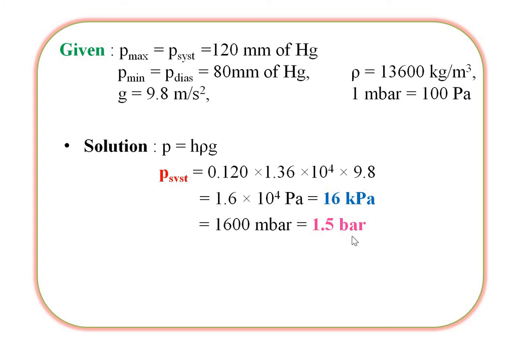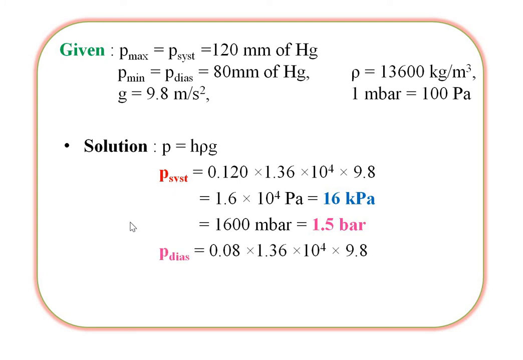Converting into bar, as 1 millibar is equal to 100 Pascal, that means 1600 millibar is equal to 1.5 bar. This is the maximum pressure, that means the systolic.